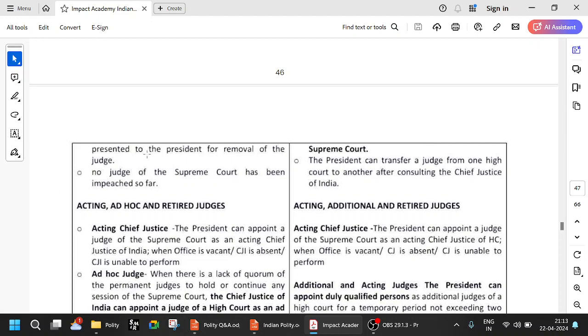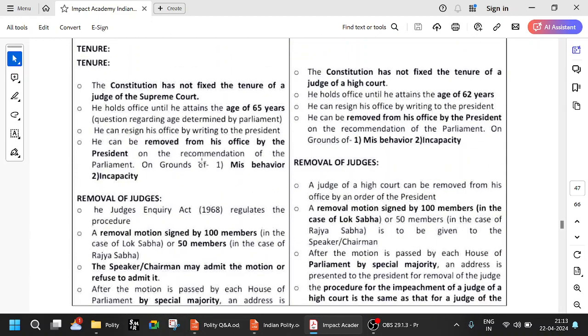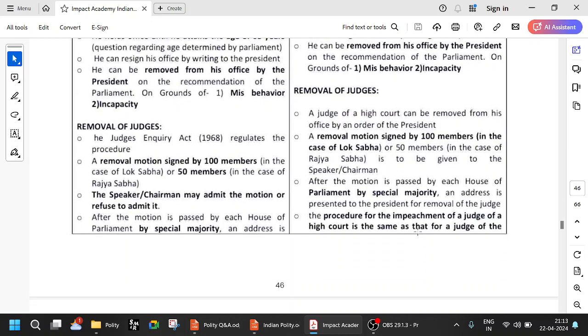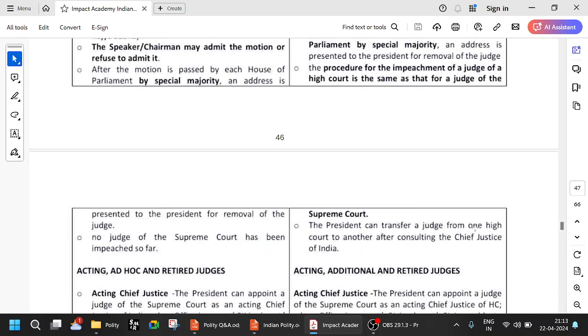No judge of the Supreme Court has been impeached so far. If you look at High Court also, a judge of High Court can be removed by order of the president. Same, 100 members, 50 members, and the parliament's special majority. So it is not the state legislature. In order to remove the High Court judge also, the impeachment process should go through the parliament, same as that for a judge of the Supreme Court. So whether it is High Court or Supreme Court, the impeachment process is same.